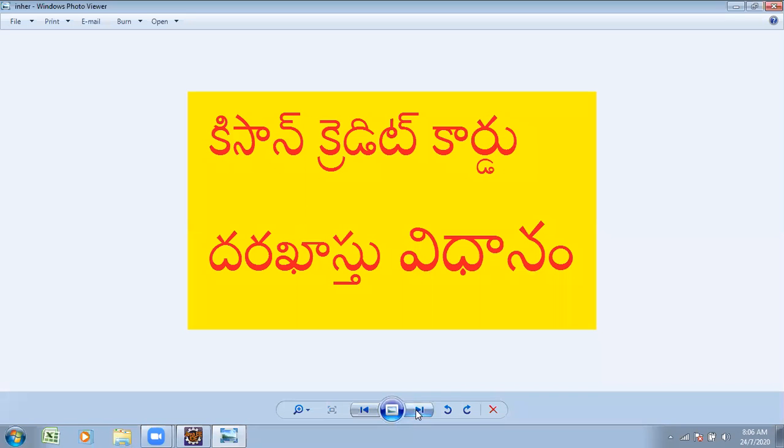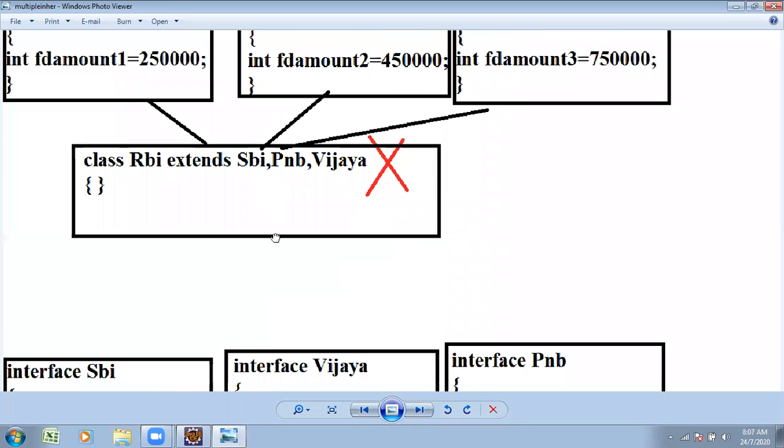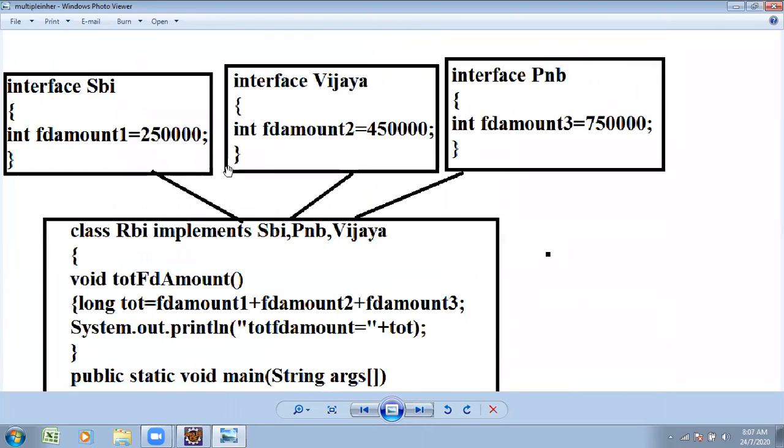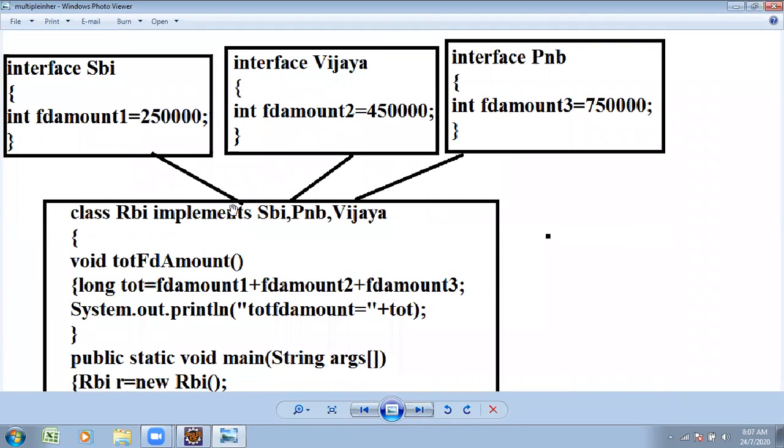But what is going to be supported? From several interfaces. Observe here, we're trying to write this line of clause. I try to access the properties from different classes into one subclass. This type of logic we tried, not supported. But instead of that, we're now trying this type of logic: from multiple interfaces to one subclass. Is it supported or not?